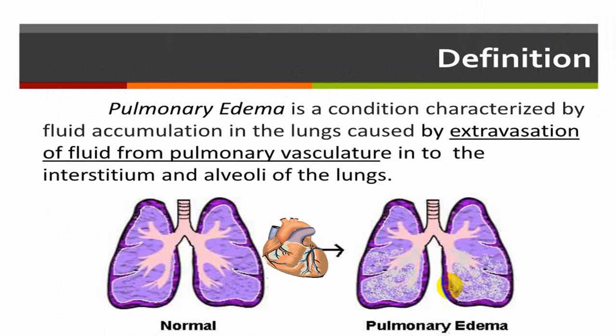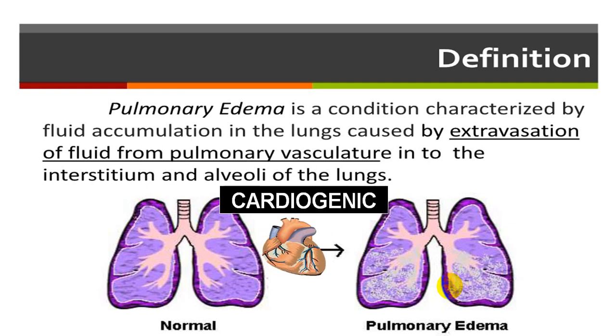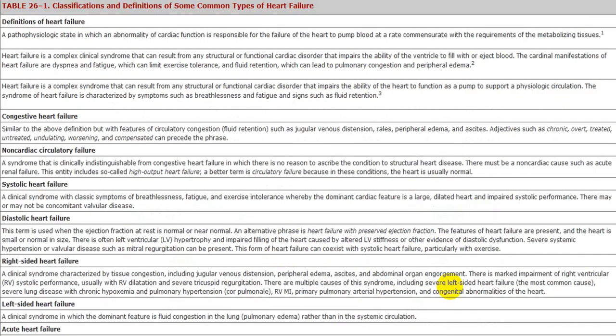There is another term which is described, pulmonary edema. We will talk about this separately, in one full lecture on pulmonary edema. It is a condition characterized by fluid accumulation in the lung, meaning there is extravasation of fluid from the pulmonary vasculature in and around the alveoli, inside the alveoli and around the alveoli. That we call pulmonary edema. We will talk about it in detail. You can divide it into two big groups, cardiogenic and non-cardiogenic, and there are many more conditions.